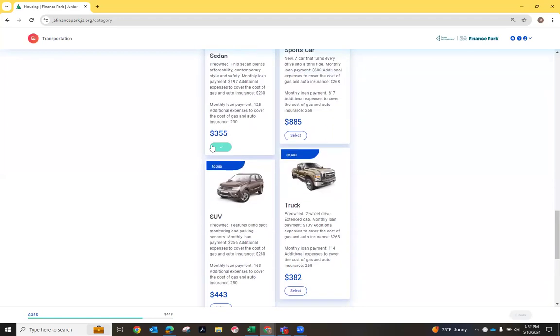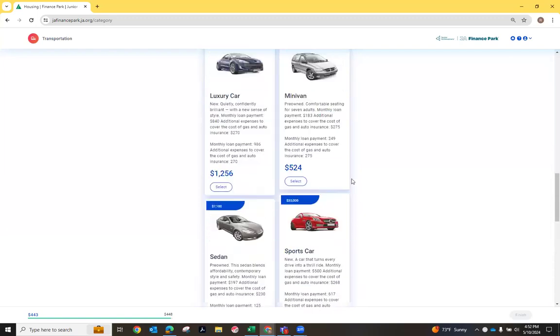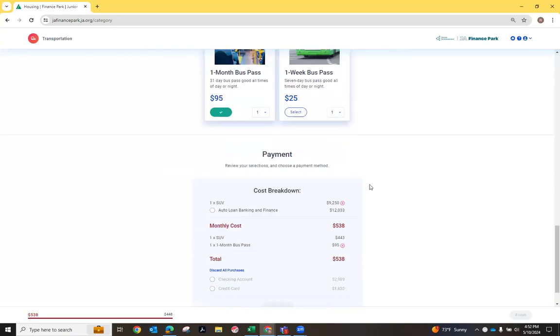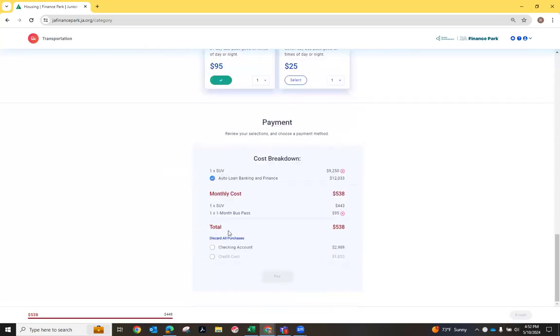And let's just say I want the SUV. And then I can drill over and I can get a bus pass for myself or my spouse, or I could do ride share. So if they don't have enough money to buy both, they can go and kind of make a package deal to make sure that they can make ends meet. So then you'll notice that the checking account pops up and then you can pay for it.